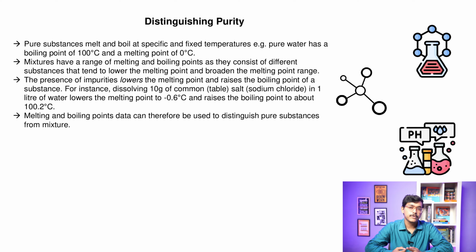For example, when we dissolve 10 grams of common table salt, which is sodium chloride, in 1 liter of water, the melting or freezing point of water decreases to about minus 0.6 degrees Celsius, while the boiling point increases to about 100.2 degrees Celsius. Therefore, melting and boiling points can be used to distinguish whether the substance is pure or impure.